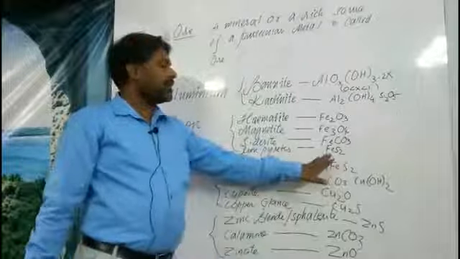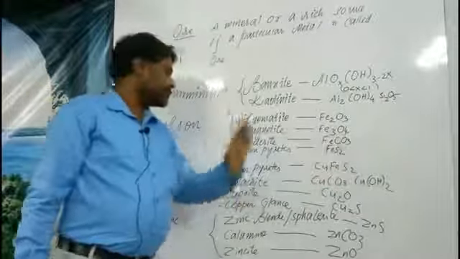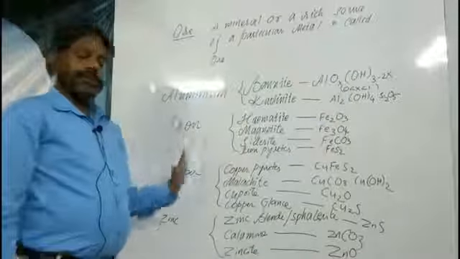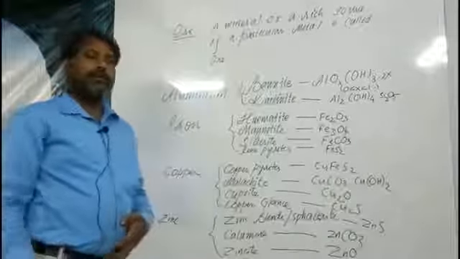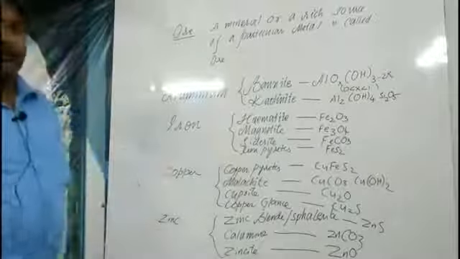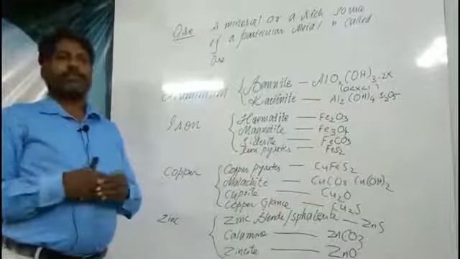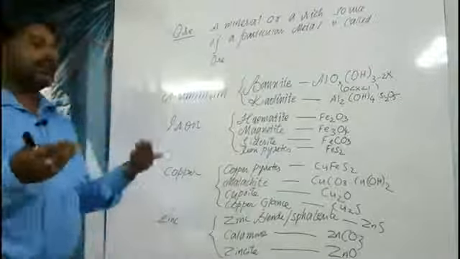And next is iron pyrites. Its chemical formula is FeS2. It is a sulfide ore. And the next thing is copper. Generally we take these main metals in the extraction process. And what about gold and silver, sir? You can ask me. Gold and silver will be available in very trace amounts, and a separate process will be used, which we shall discuss later on.